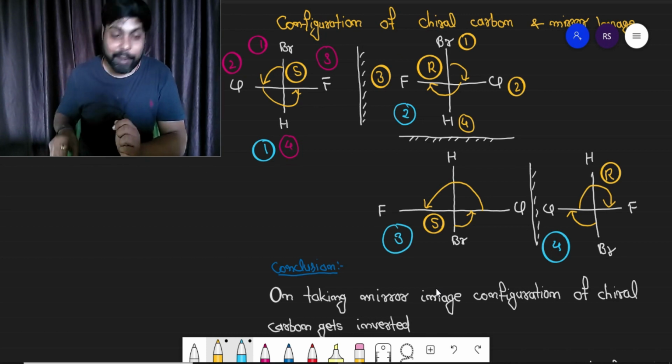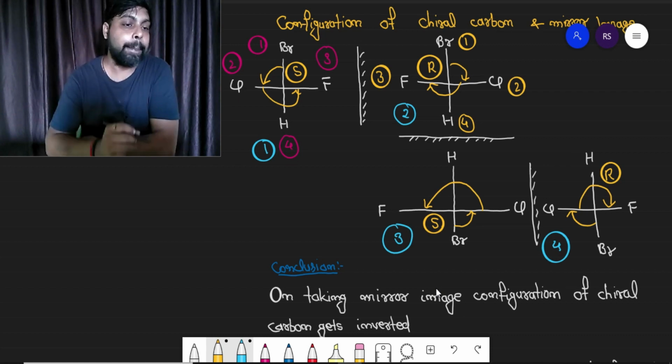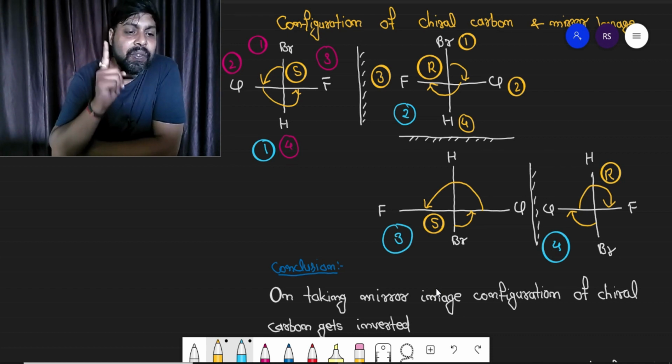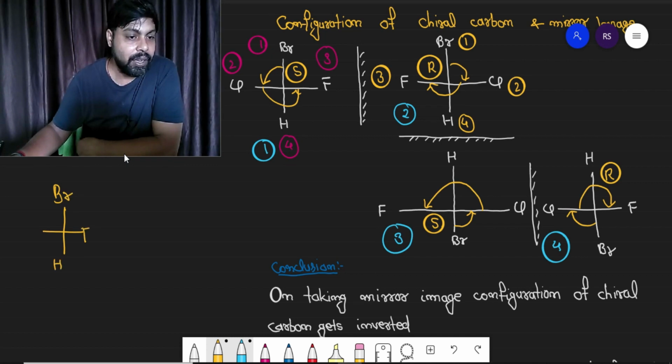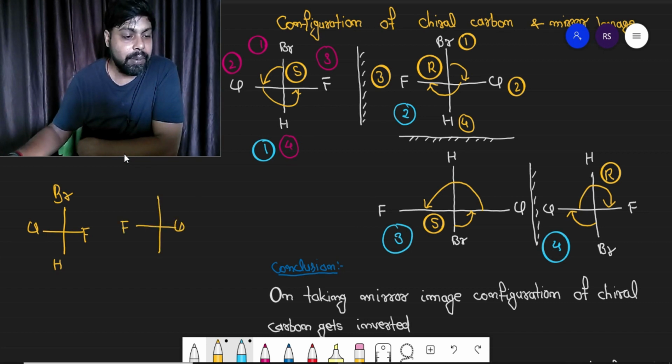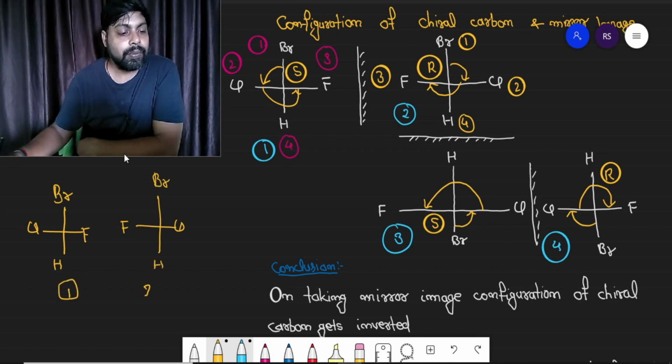Now one more important thing. Observe the first and second compound. Let me draw it separately. It is bromine, hydrogen, fluorine, and chlorine. And the second compound is the mirror image of the first: fluorine, chlorine, bromine, and hydrogen. So observe compounds 1 and 2.